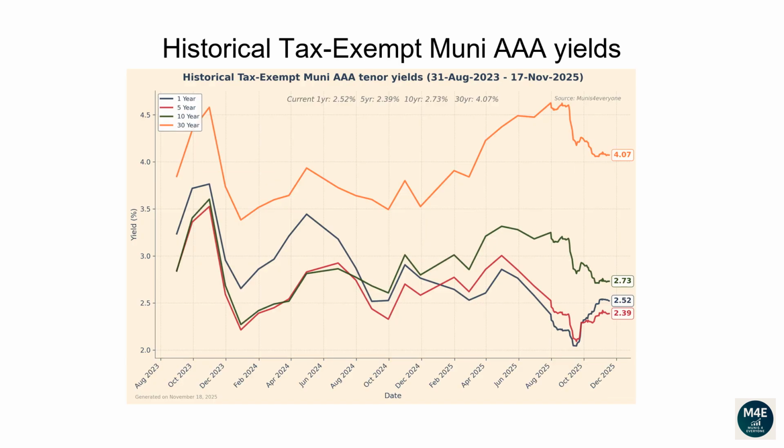This line plot and the next plot show how each tenor of the Muni yield curve has changed over time. From the 31st of August 2023 to the 17th of November 2025, the 1-year yield has dropped from 3.24 to 2.52. The 5-year yield has dropped from 2.85 to 2.39. The 10-year yield has dropped from 2.84 to 2.73. The 30-year yield has increased from 3.85 to 4.07.